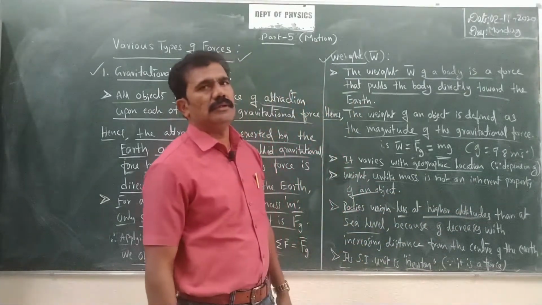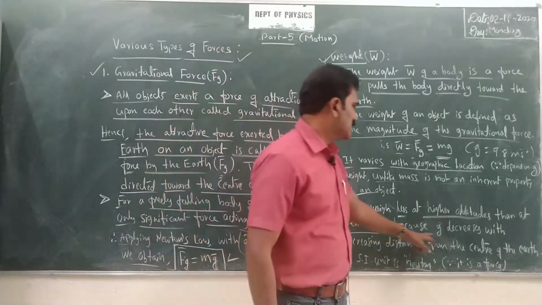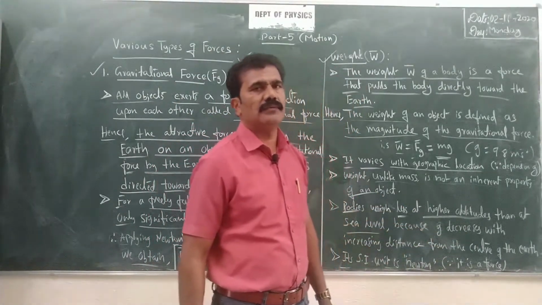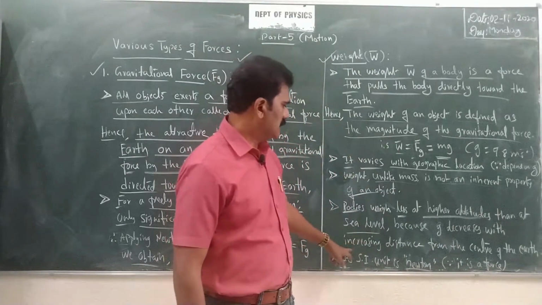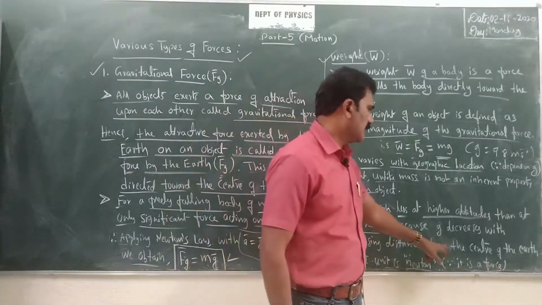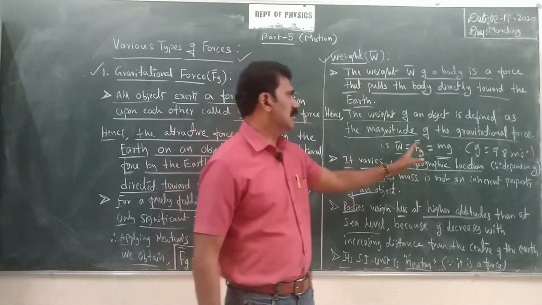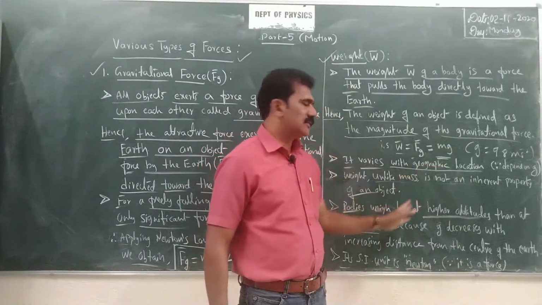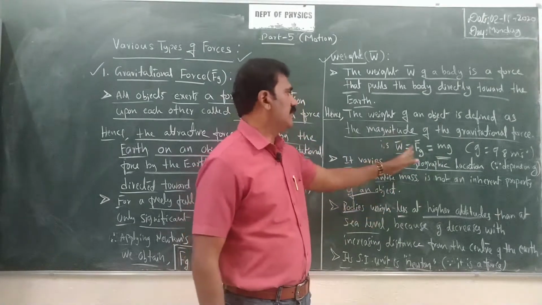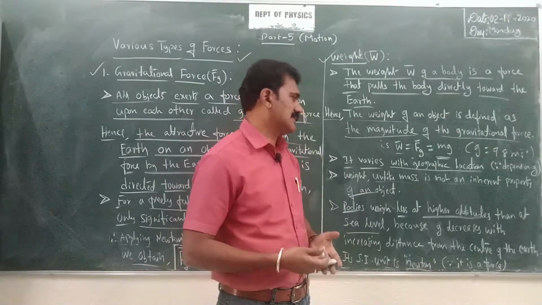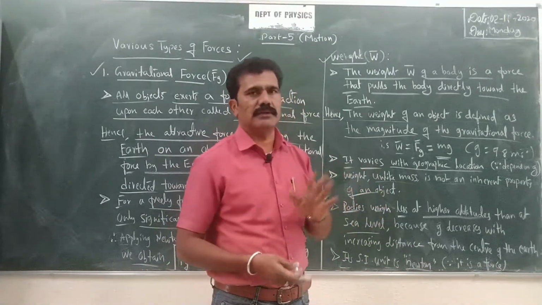Why? As I told before, because g decreases with increasing distance. The value of acceleration due to gravity decreases with increasing distance from the center of the earth. So as F is directly proportional to g, both force F and W will decrease as you move to higher altitudes.